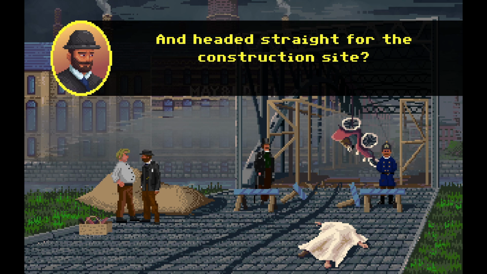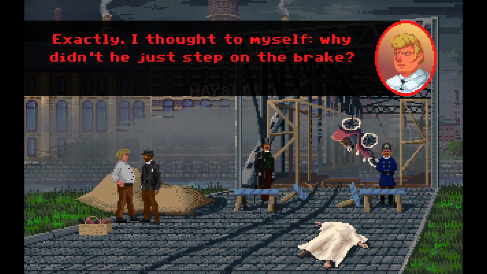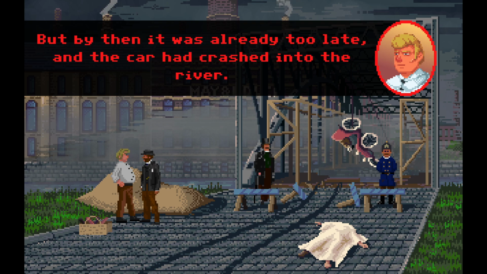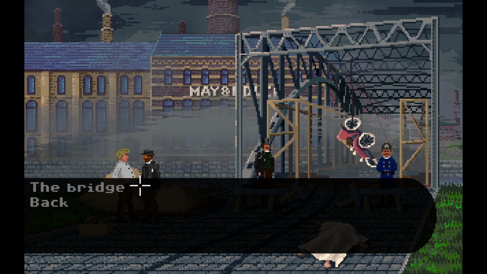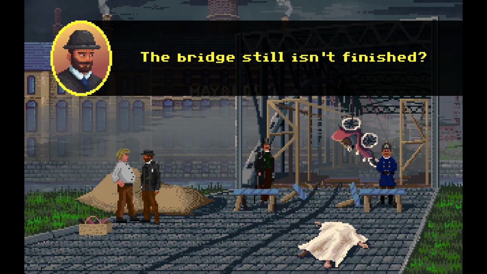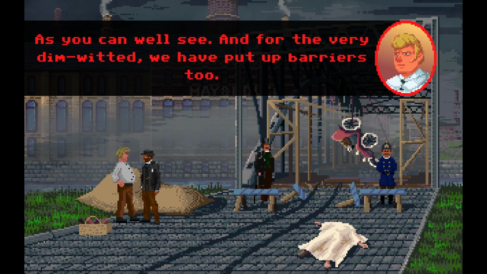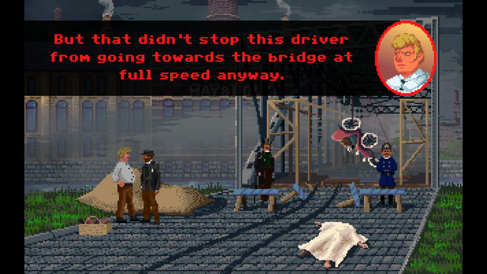Headed straight for the construction site. Exactly. I thought to myself, why didn't he just step on the brake? But by then it was already too late and the car had crashed into the river. I was so scared I almost fell off the scaffolding. The bridge still isn't finished. As you can well see, and for the very dim-witted, we have put up barriers too. But that didn't stop this driver from going towards the bridge at full speed anyway.